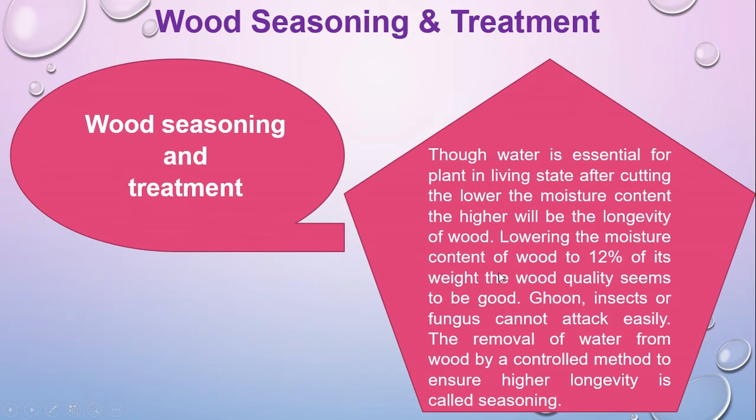Lowering the moisture content of wood to 12% of its weight makes the wood quality good. Fungus, insects, or other pests will not attack at that time. So the removal of water from wood by a controlled method to ensure higher longevity is called seasoning. This is simple: removing the water from wood by a controlled method, ensuring higher longevity for a long time, is called wood seasoning.